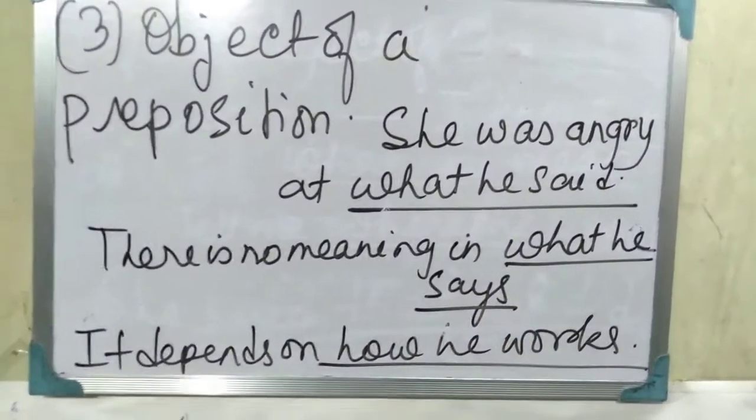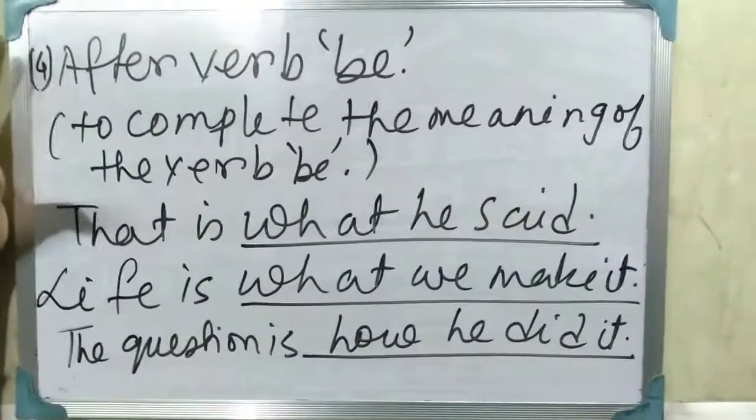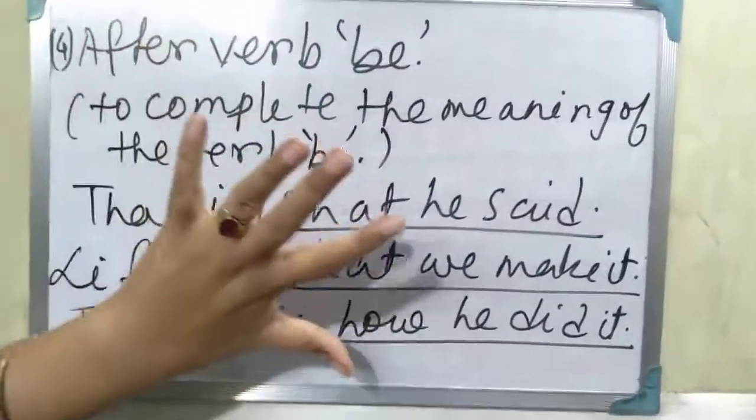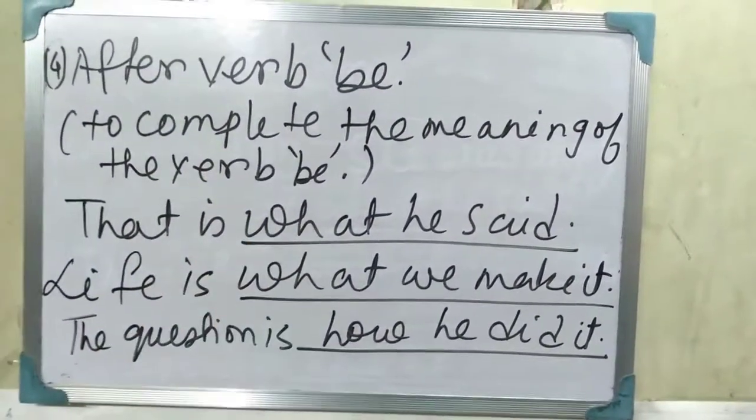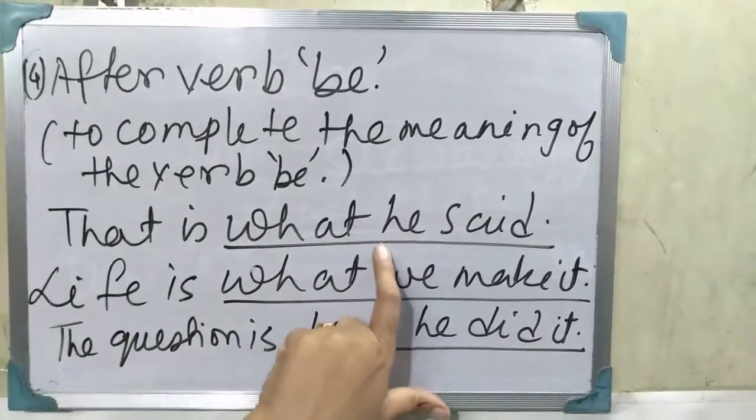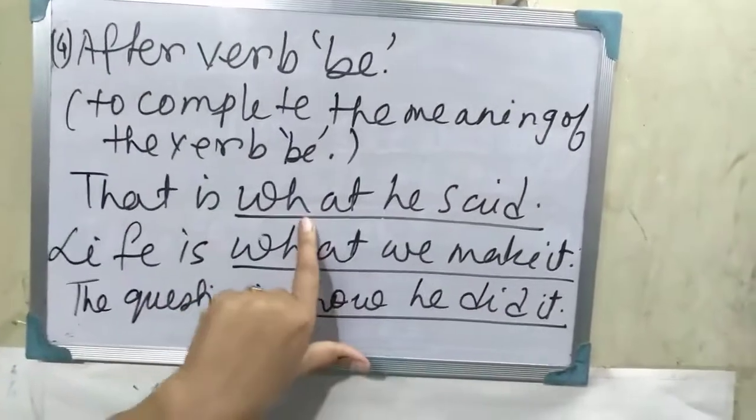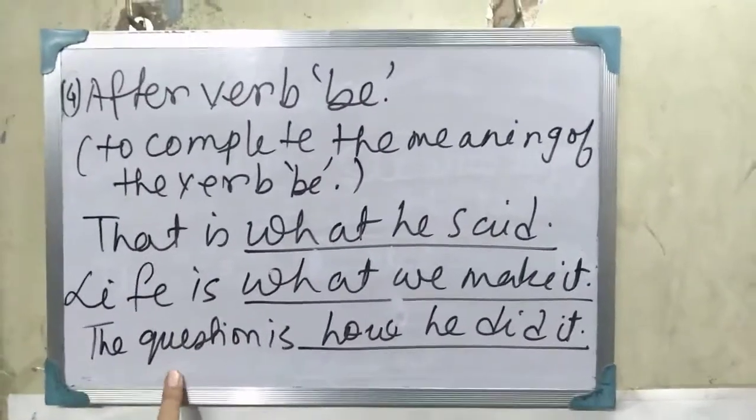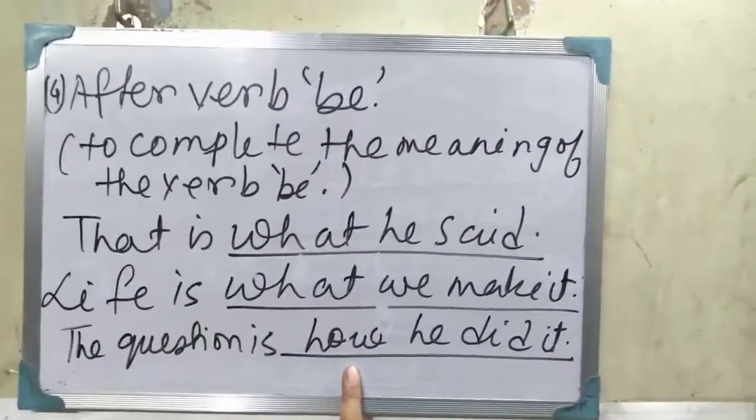It depends on how he works. So after the preposition on it has come, and how he works is the subordinate noun clause. After the verb be, meaning am, is, are, was, were, a noun clause comes to complete the meaning. Now, life is what he said. What he said is the subordinate noun clause. Life is what we make it is the subordinate noun clause. And the question is how he did it. How he did it is the subordinate noun clause.